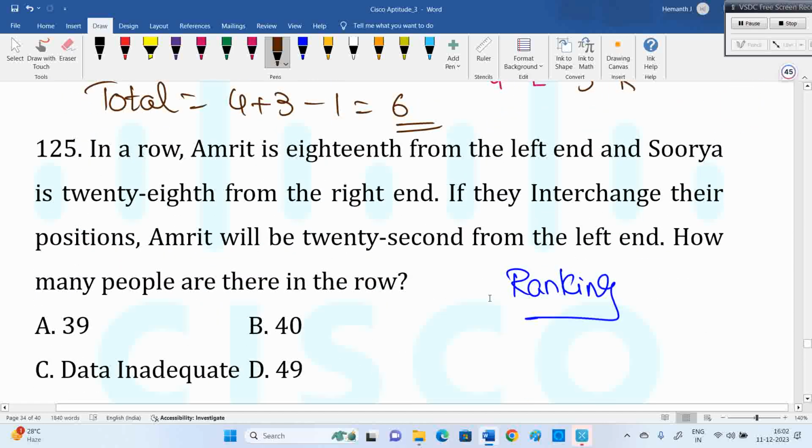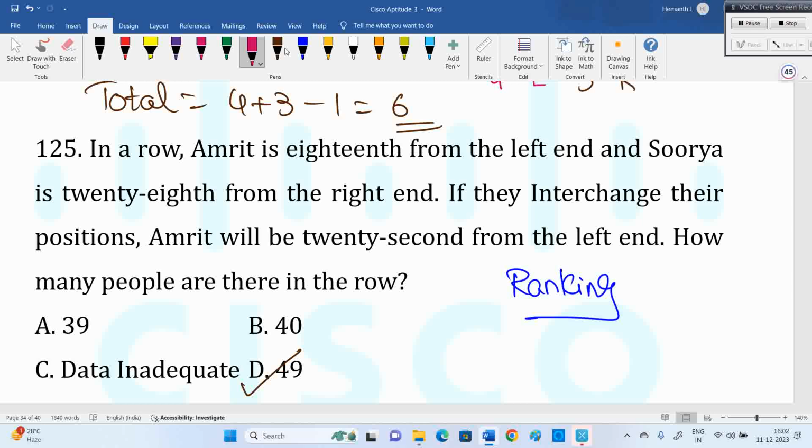In a row, Amrit is 18th from the left hand. What answer are you telling? 49 is correct. So listen. In a theater, seats are permanent. People can exchange after a break if they want, but seats are permanent.